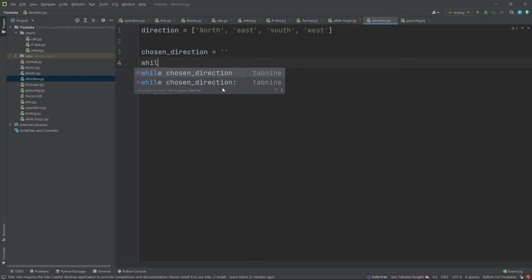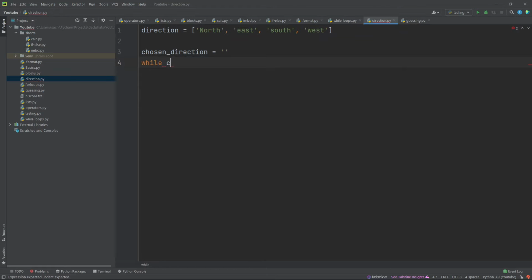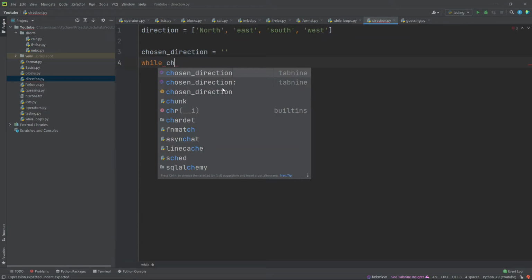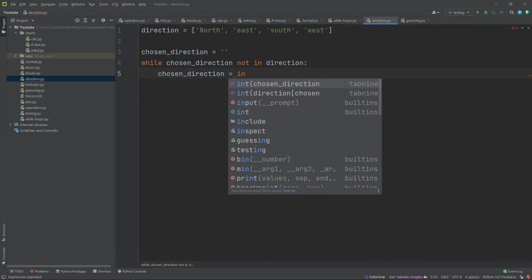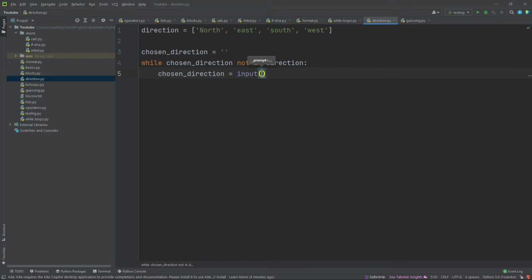And we'll create a while loop: while chosen_direction not in directions, chosen_direction will be equal to input.